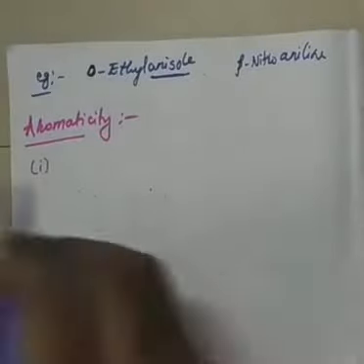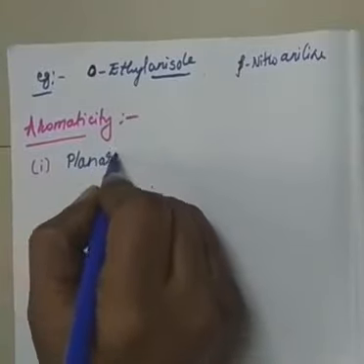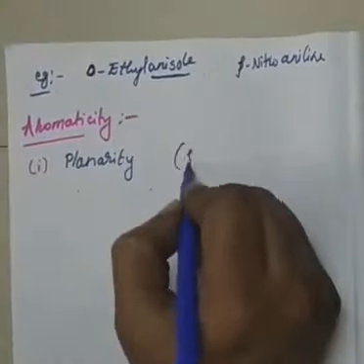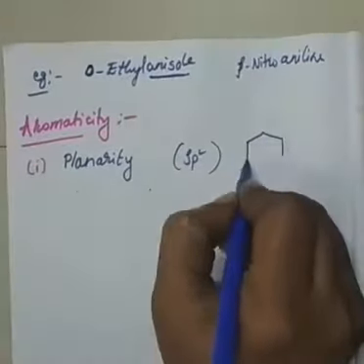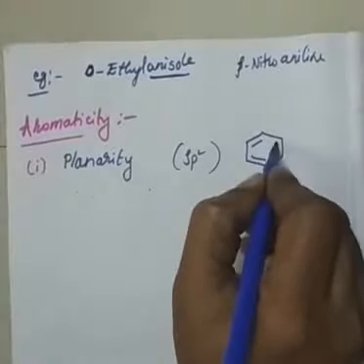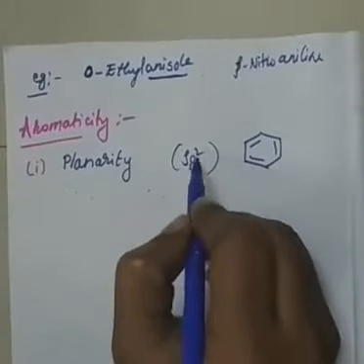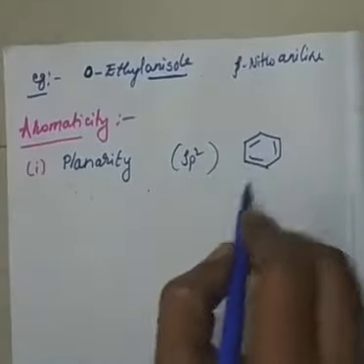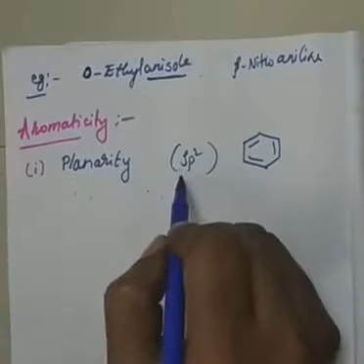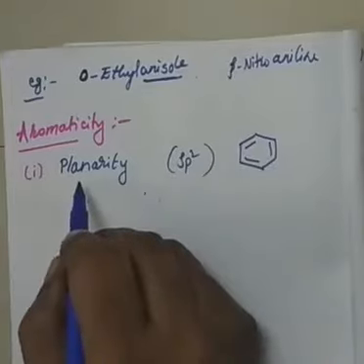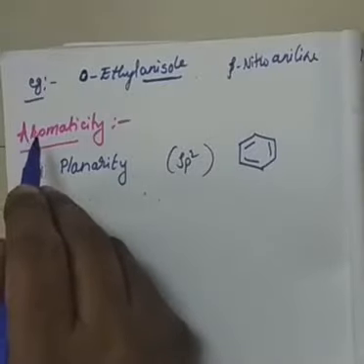What are they? Number 1, the first and foremost important rule is planarity. What do you mean by planarity? A compound should have sp2 hybridization. Already I told you that benzene has sp2 hybrid orbitals, and how to count the sp2 hybridization. For any compound, whether sp2 is given or not, you can count it. So if a compound has all sp2 hybrid orbitals, then we say it is a planar molecule, and a molecule having planarity has a chance to be an aromatic compound.